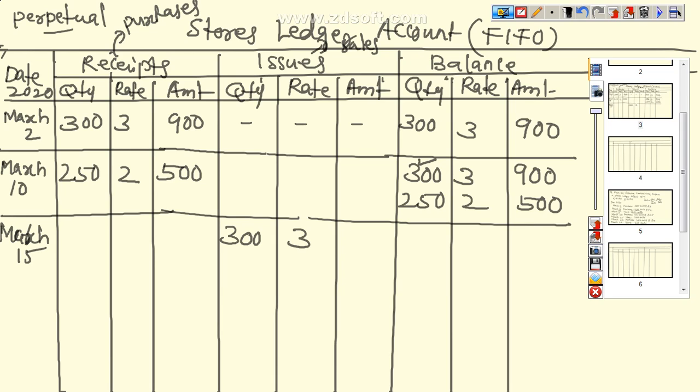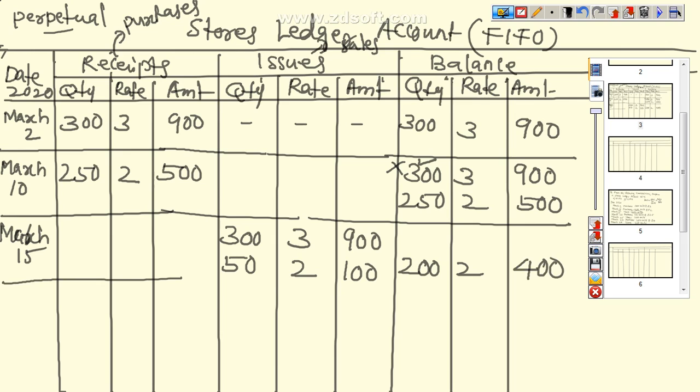So here we have taken 300. The remaining 50 we take from the next stock, that is at the rate of 2. Now the amount: 300 into 3 is equal to 900, and 50 into 2 is equal to 100. Now we have to calculate the balance. This 300 is entirely finished, and from the other stock we have taken 50. The remaining is 200 at the rate of 2, that is equal to 400. So after every transaction we have to calculate the balance.